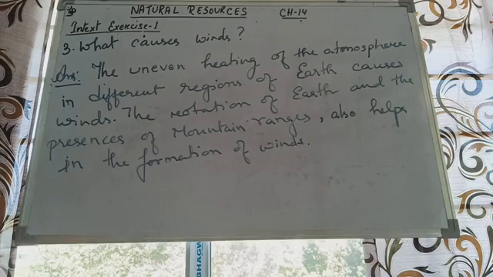And moreover, the earth always keeps on rotating, we know that, and because of this rotation, along with the presence of mountain ranges on earth's surface, the formation of wind is promoted more. So simply remember, winds are caused because of the uneven temperature or uneven heating of the different regions of earth. Okay, so let's move to the fourth one.